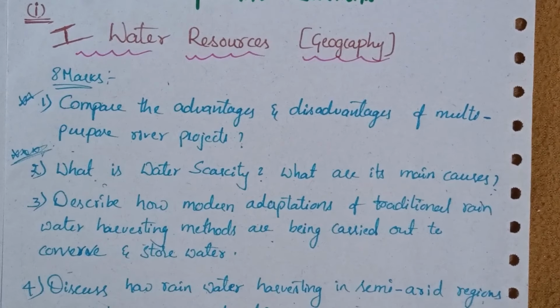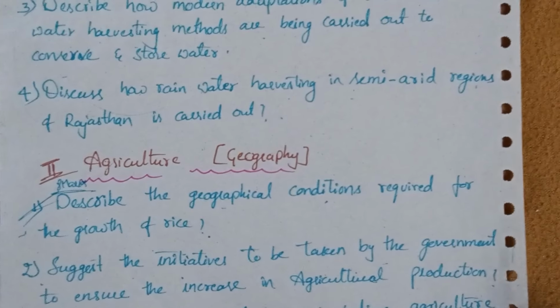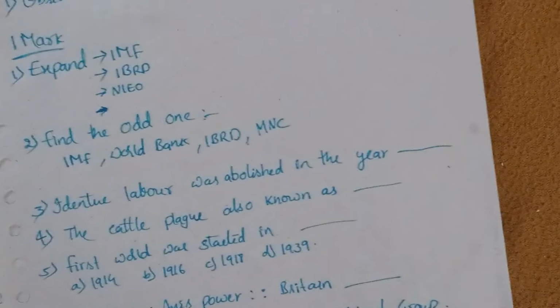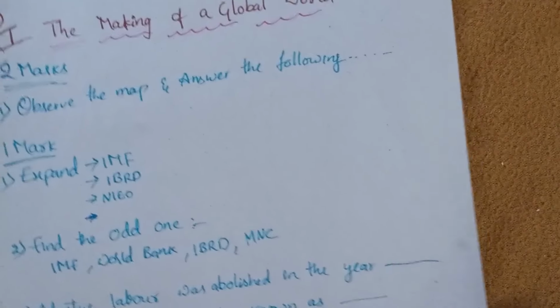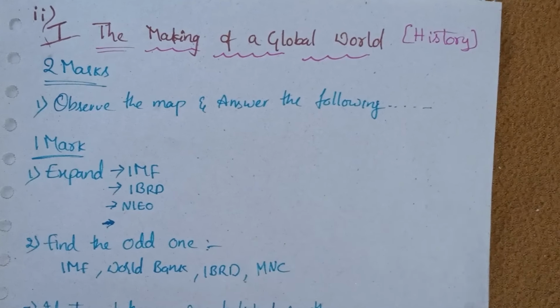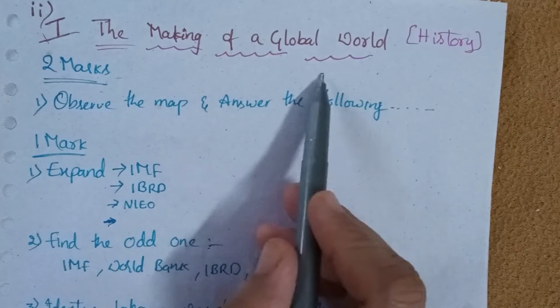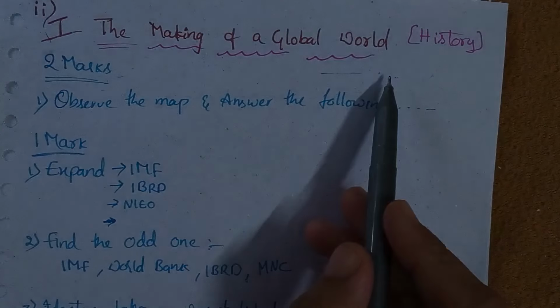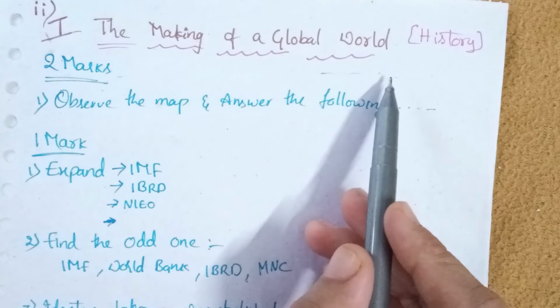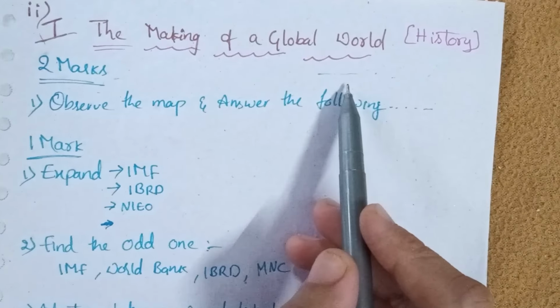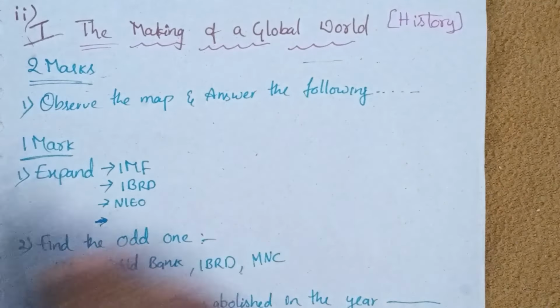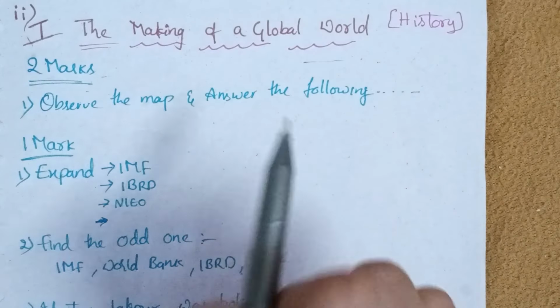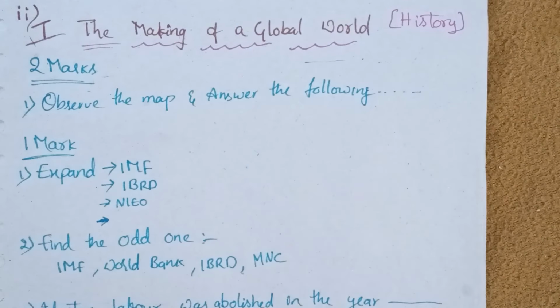Up to here your geography chapters are finished: the first one water resources, the second one agriculture. Now we'll move to history. The first lesson is the making of a global world. In this chapter there are no 8 marks questions and no 4 marks questions, only 2 marks and 1 mark questions. Let's see.